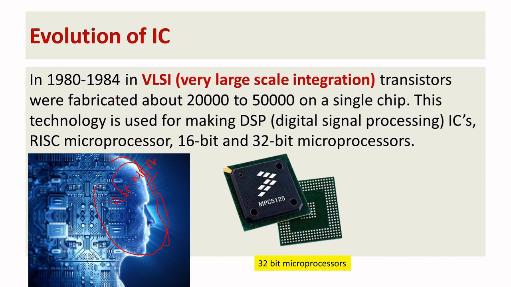In the period of 1980 to 84, VLSI was introduced. It is the concept called very large scale integration, with 20,000 to 50,000 transistors on a single chip. This gives the idea of digital signal processing, that is DSP, and the RISC microprocessor, and 16-bit and 32-bit microprocessors come to the market.